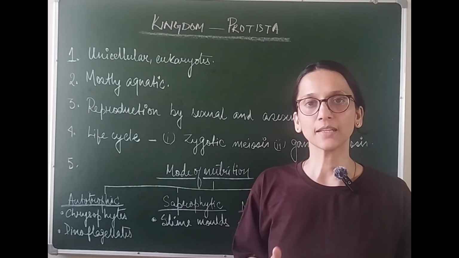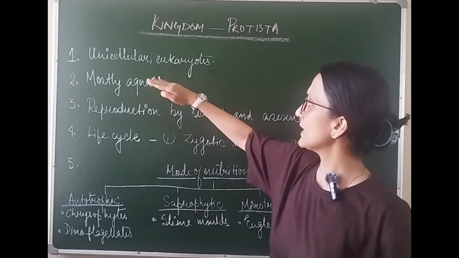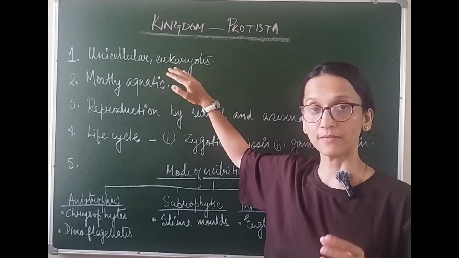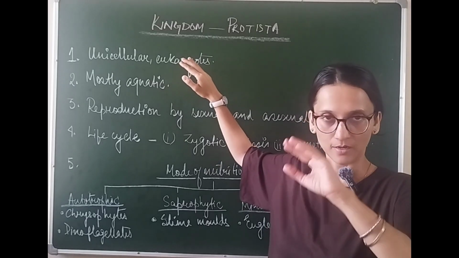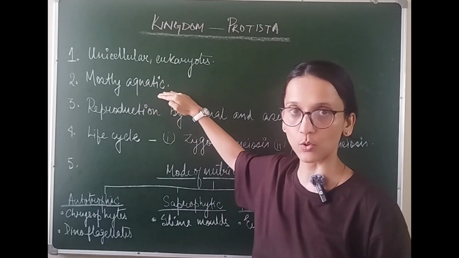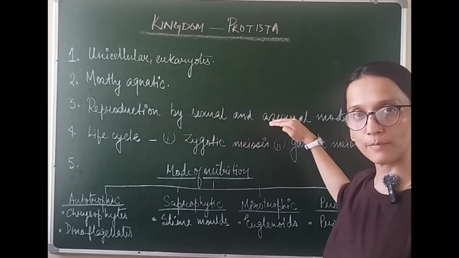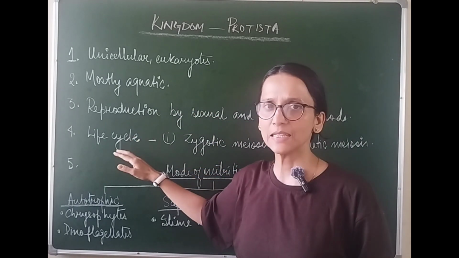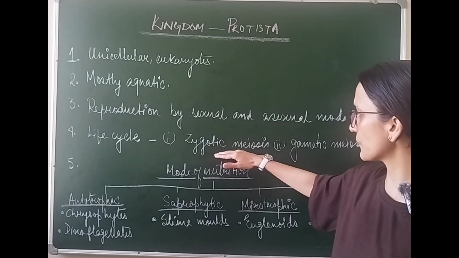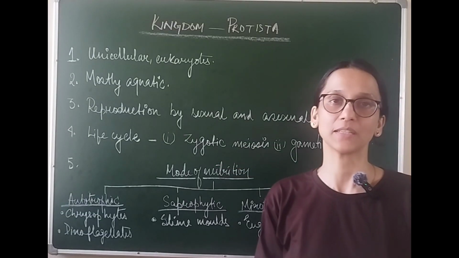Now let us understand kingdom Protista in detail. Well, they are unicellular eukaryotes. That means they will have a proper nuclear membrane around the nucleus. Second, they are mostly aquatic. Third, their reproduction can be by sexual method or by asexual method. Fourth, the life cycle of such organisms is of two types, zygotic meiosis and gametic meiosis.